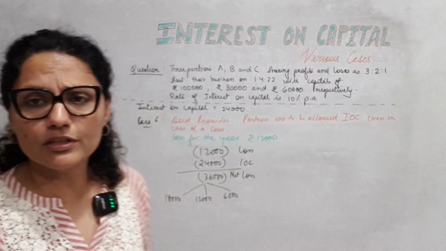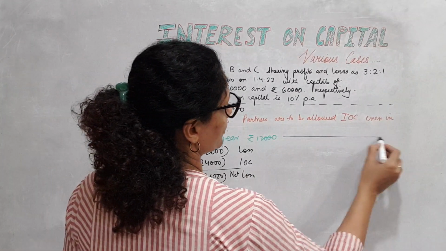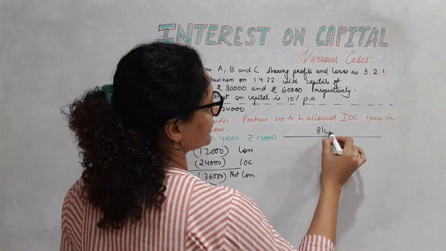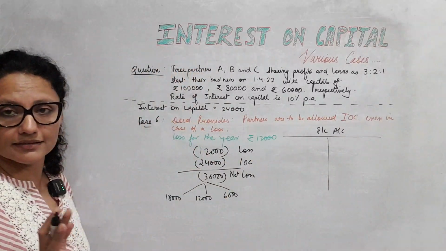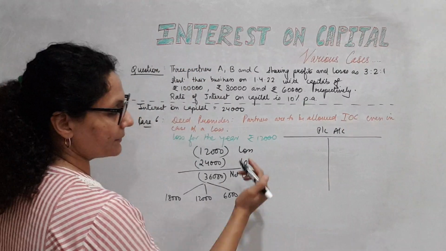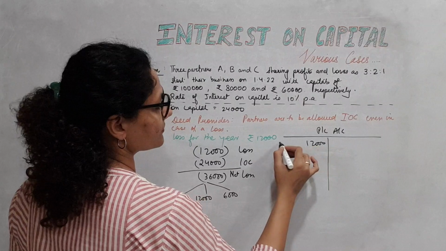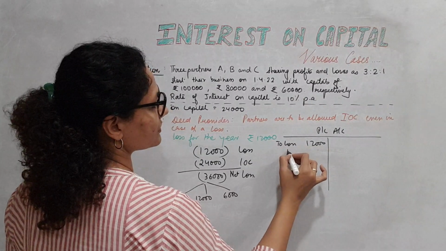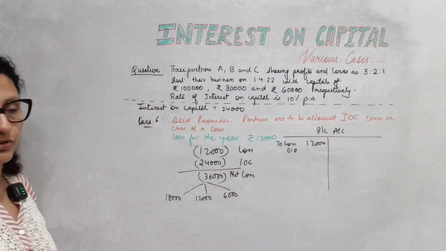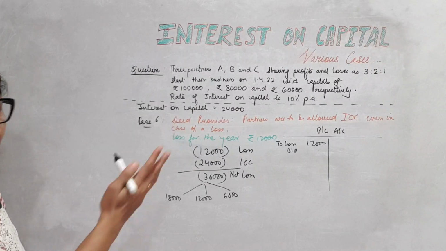The same thing. How will your PL account look? Your profit and loss account. There is no PL appropriation in this case because of the loss. Loss meaning debit side heavy, 12,000 here, to loss brought down. We don't have the other things.